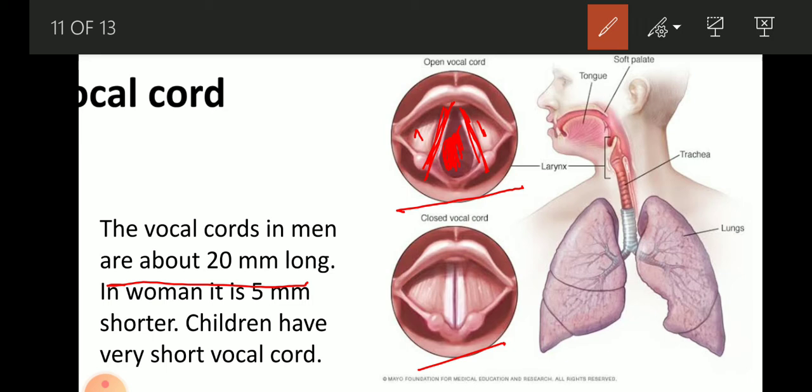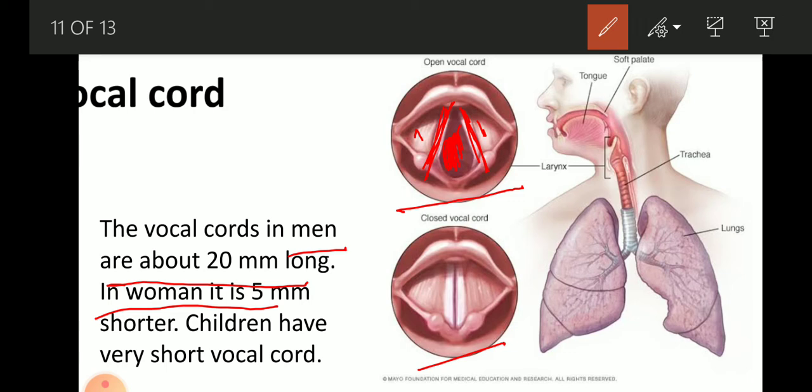So the voice or the sound produced by men will be louder than that of women, and because of the short vocal cord, the woman's voice is shriller than that of adult men. And children have a very short vocal cord, that is why their voice is also very shrill.